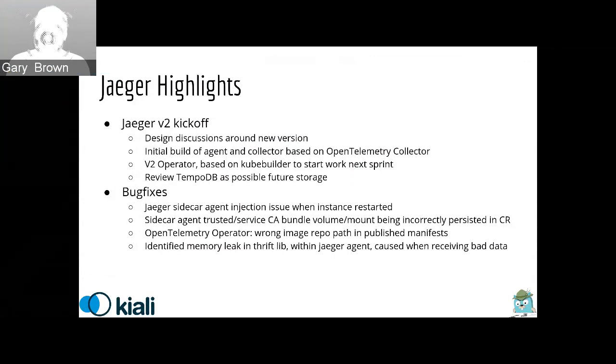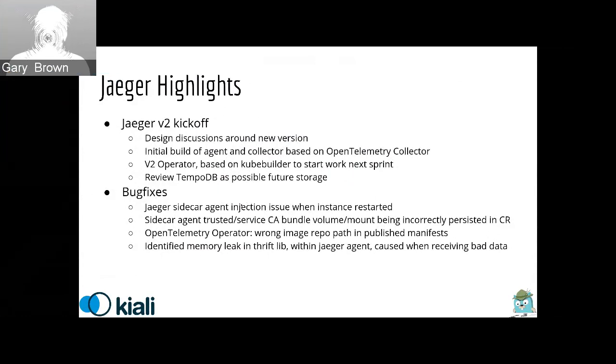We've also got a background task where we've been looking at alternative storage solutions, because our preferred solution at the moment for production is Elasticsearch, but a number of users have expressed an interest in finding an alternative that's not as complicated to manage and resource intensive. So one of the things we've looked at this sprint is Grafana Tempo, which is a storage solution that can plug into Jaeger.